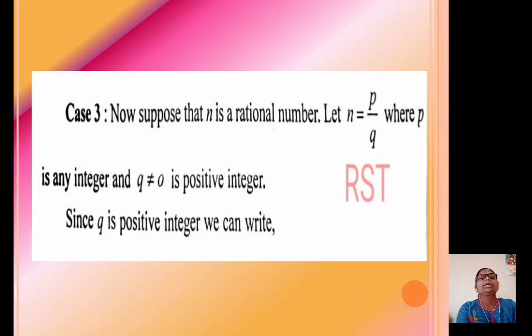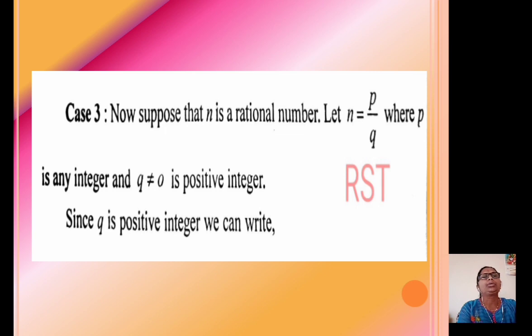Now we consider case 3. Now, suppose that n is a rational number. Rational numbers means n equal to a upon b. Let n equal to p upon q, where p is any integer and q is not equal to 0, which is a positive integer.